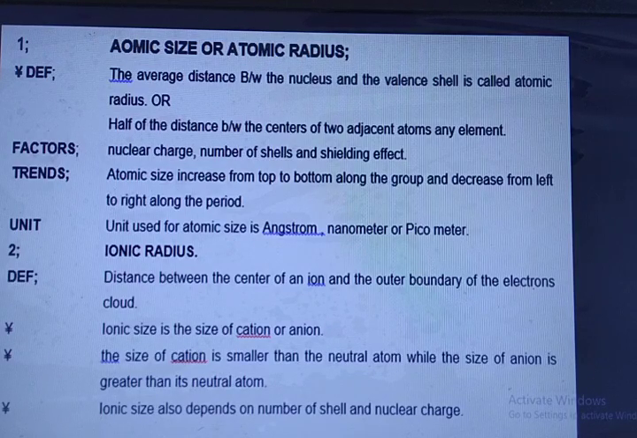Factors: nuclear charge, number of shells, and shielding effect. Atomic size increases from top to bottom along the groups and decreases from left to right along the period. Units used for atomic size are angstrom, nanometer, or picometer.